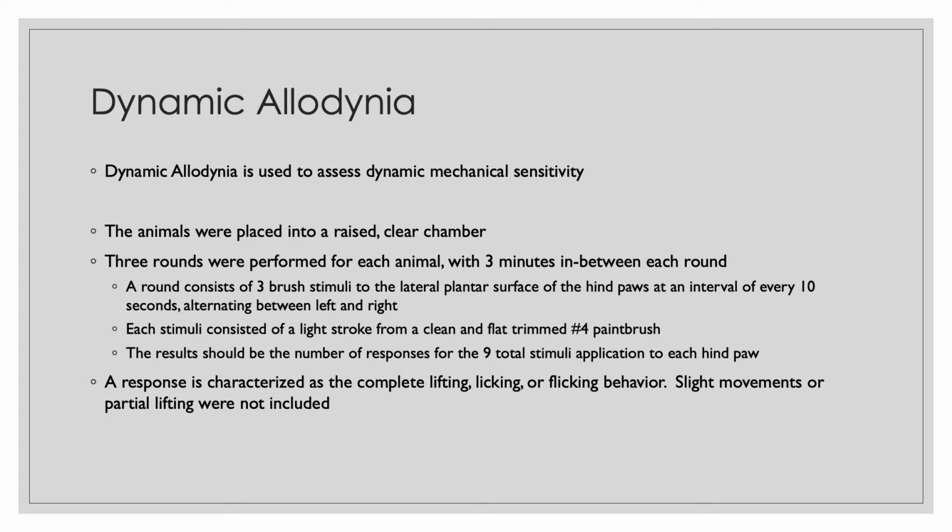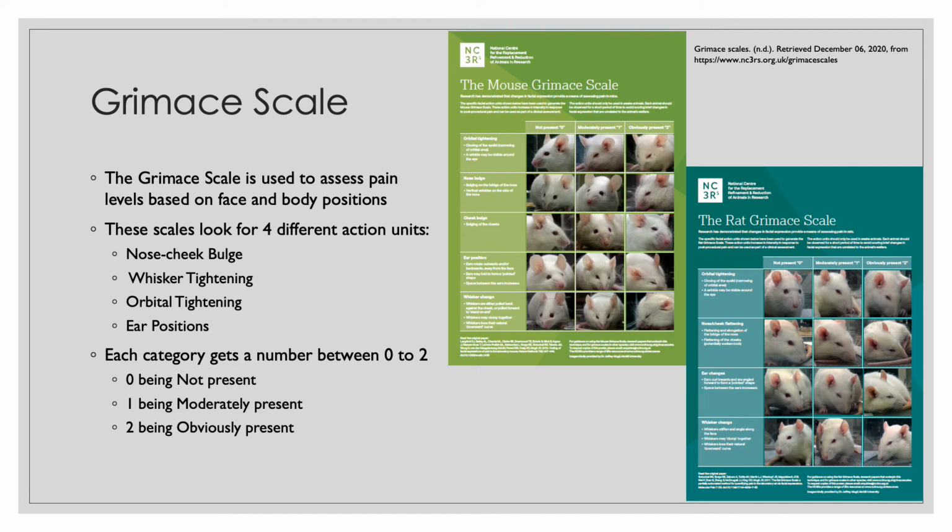Next, we have dynamic allodynia, which is used to assess dynamic mechanical sensitivity. This is very similar to the first method, except it is a brush stroke instead of a mechanical probe, and these responses are characterized as lifting, licking, or a flicking behavior. And finally, we have the Grimace scale, which is used to assess pain levels based on face and body positions, looking at the nose, cheek, whisker, orbital, and ear positions.